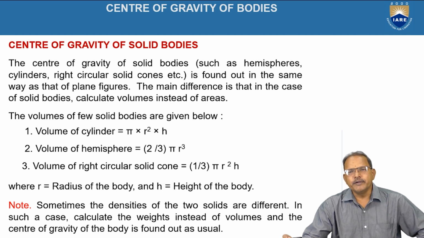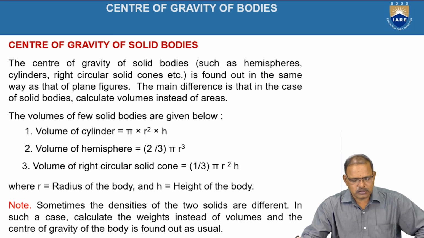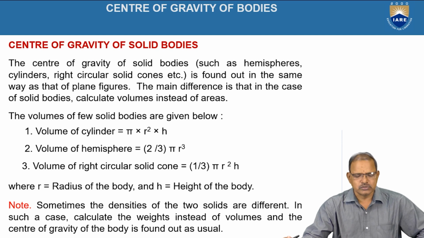If the object is made up of the same material, that is, if it is not a composite object, in terms of volumes we can determine the position of the center of gravity. If it is a composite figure, it can be divided into rectangular objects, cylindrical objects, hemispheres, right circular solid cones, and so on.